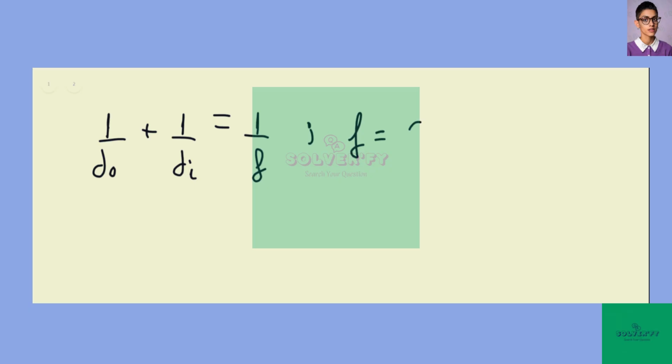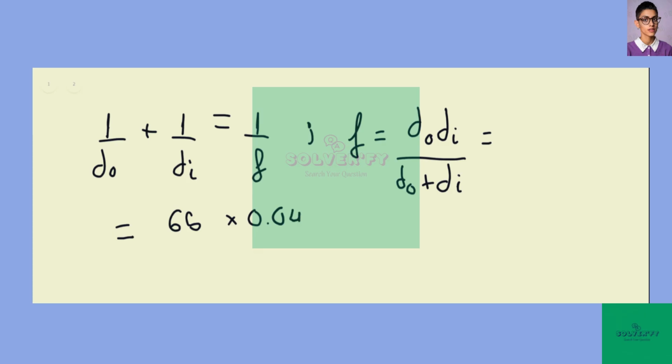So the focal length is d0 times the image distance divided by d0 plus the image distance, and this is 65 times 0.041, everything in meters, divided by 65 plus 0.041, and this gives us 41 millimeters.